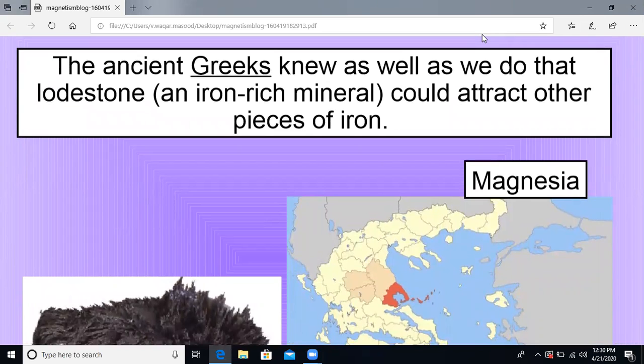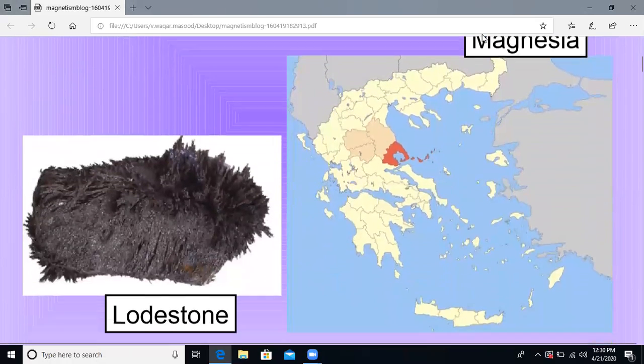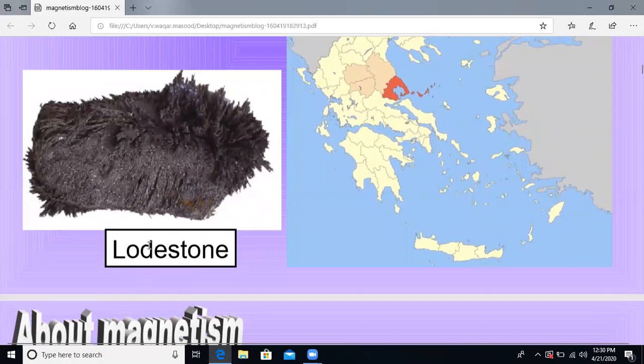The first magnets were not invented, but rather were found from a naturally occurring mineral called magnetite. Traditionally, the ancient Greeks were the discoverers of magnetite. There is an interesting story about a shepherd named Magnus whose shoe nails stuck to a rock containing magnetite. Now, magnets were first discovered in Magnesia. Magnesia is derived from the tribe name Magnetes, and is one of the regional units of Greece. Here you can see lodestone, which is magnetite.